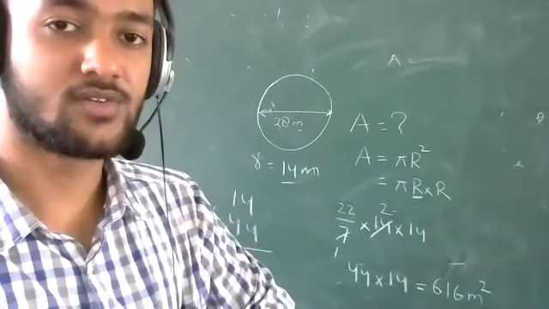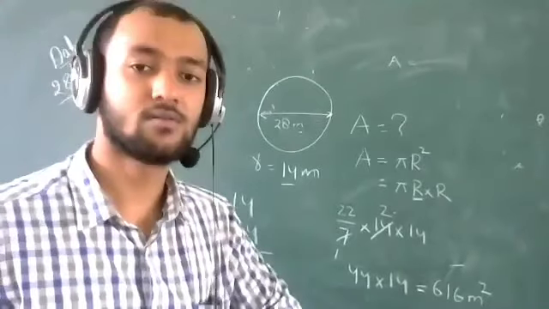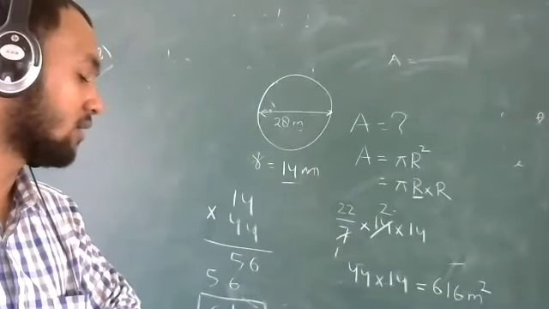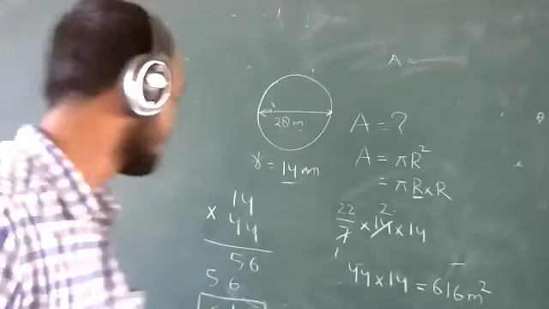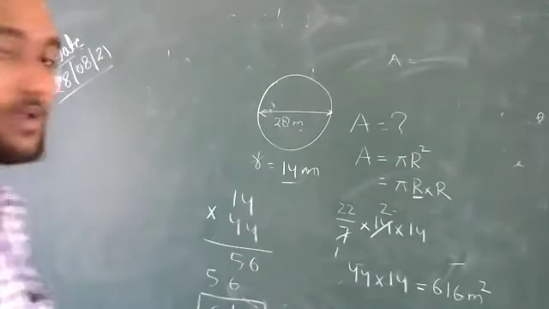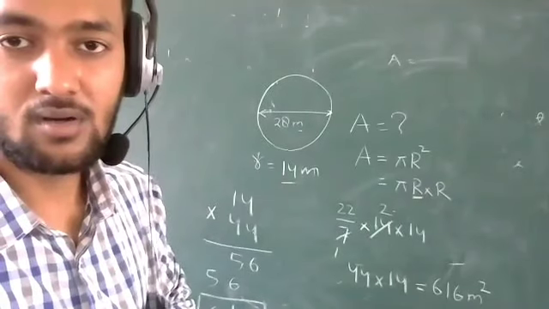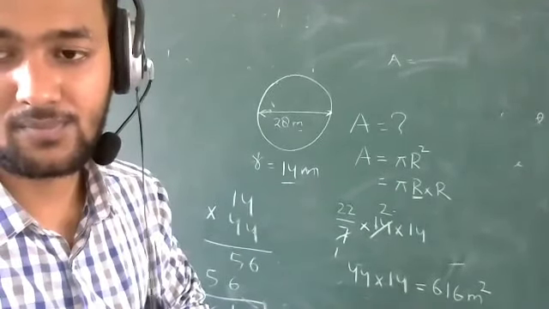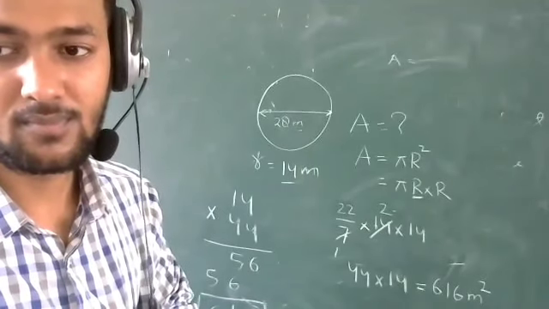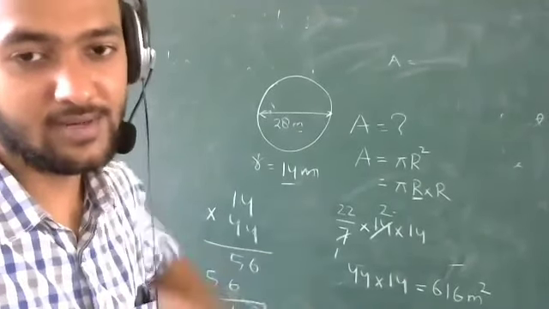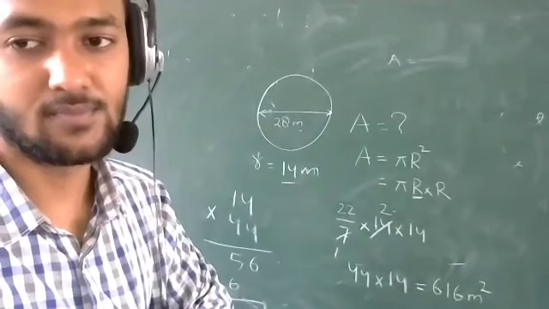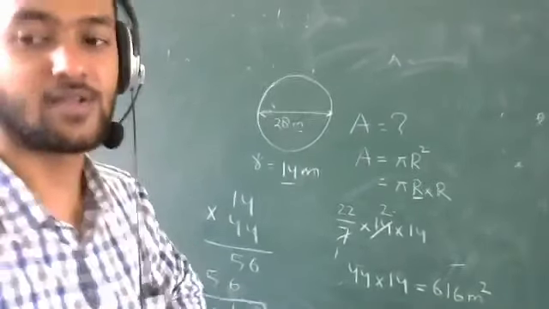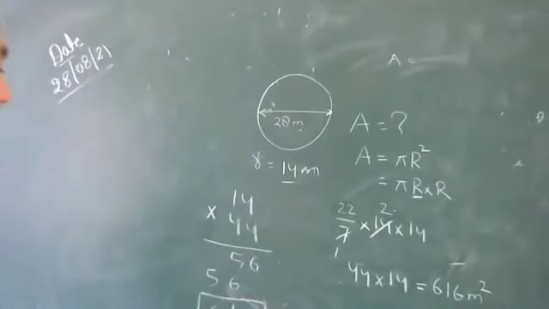Yes, Samarth, what is your answer? Good morning, sir. Good morning. Sir, my answer is 700 meters square. 700 meters square. Okay. What is your answer? Sir, my answer is 196 meters square. Okay, so now you have understood how to calculate. Yes, sir. So don't make any calculation mistakes. Don't make mistakes in multiplying.